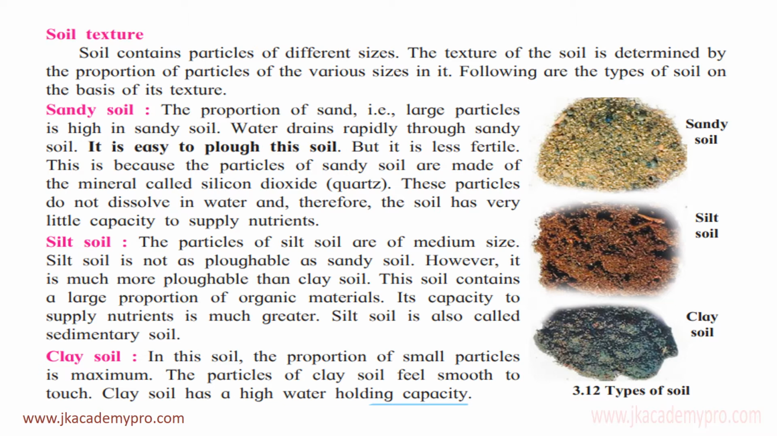This soil contains a large proportion of organic matter. That is, a lot of nutrients are present in it, and its capacity to supply nutrients is also much greater. So silt soil is also called sedimentary soil. So therefore this type of soil is very good to grow crops and other vegetation. Now let's learn about clay soil.